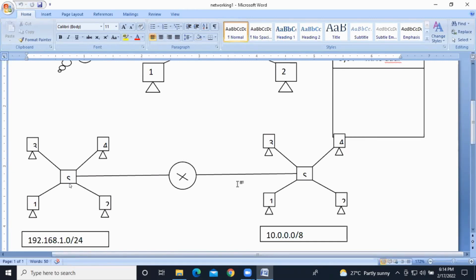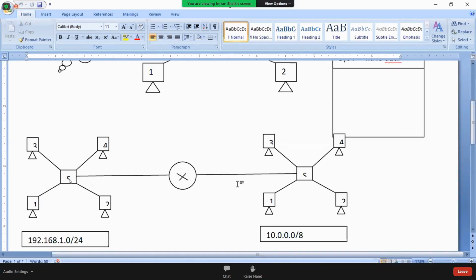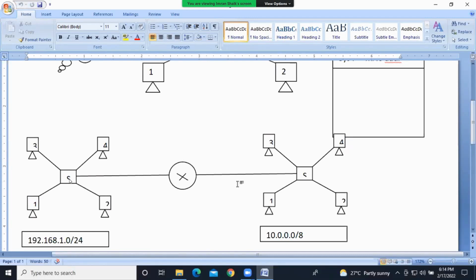So this router also maintains the routing table internally. Clear guys? Router is an intelligent device. It will maintain the routing table, right? And the main purpose of the router is to enable the communication between two different logical networks, right? Clear?